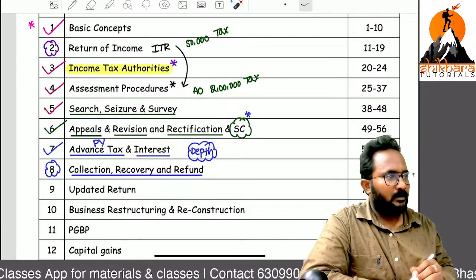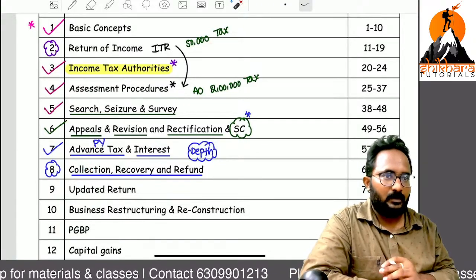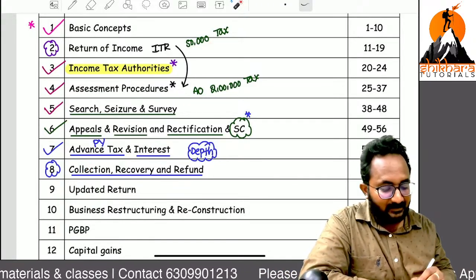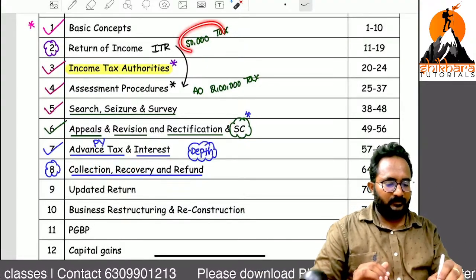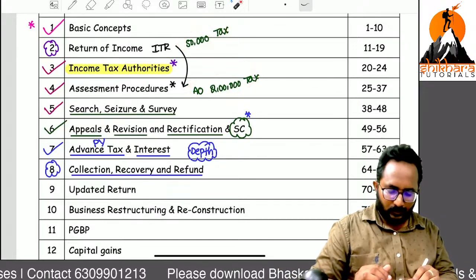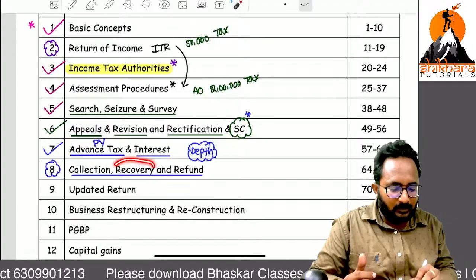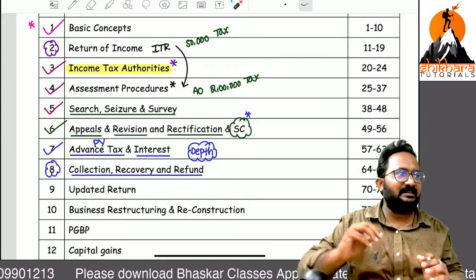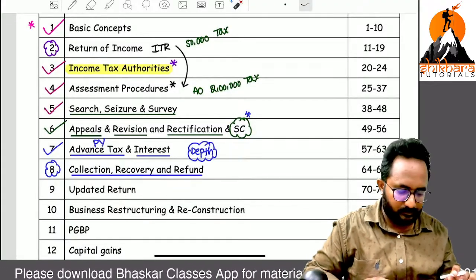First, they will try to collect the difference amount from you. If you paid, they will collect. Otherwise, they will start the recovery proceeding. For example, they will send the notice to you for collection. If you are not paid properly, they will try to recover. Recovery means they will sell your asset and can also confiscate any assets.